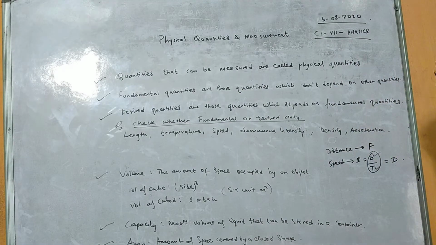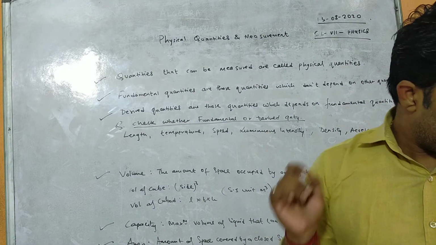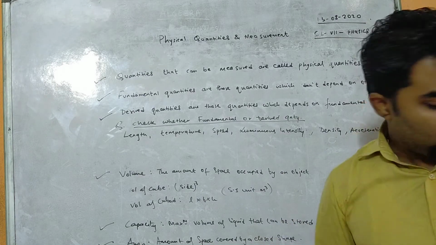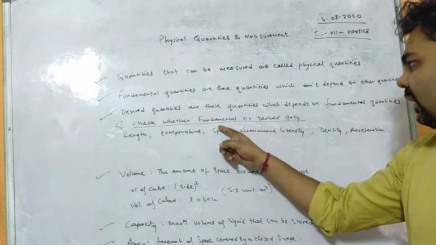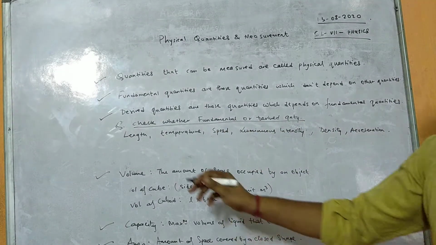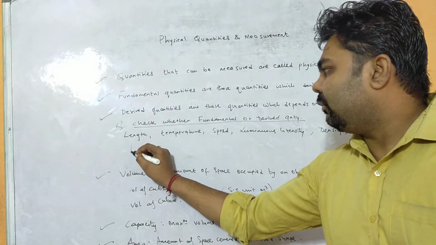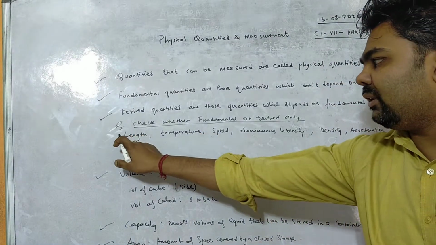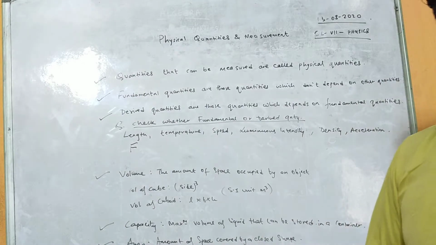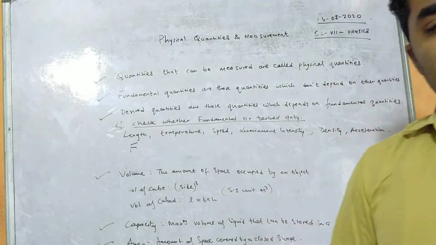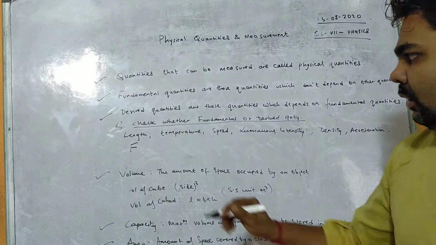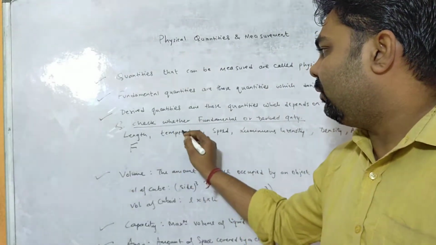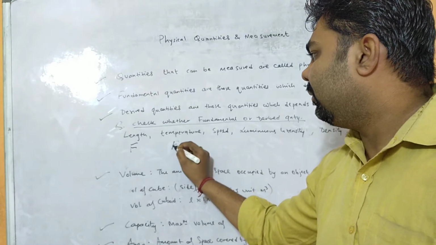Now I have written a few physical quantities, and you need to tell which one is fundamental and which one is derived. Length is a fundamental unit, right? Similarly, temperature. What is the unit of length here? Generally the SI unit is meter and the CGS unit is centimeter. The SI unit of temperature is Kelvin, so it is also a fundamental unit.